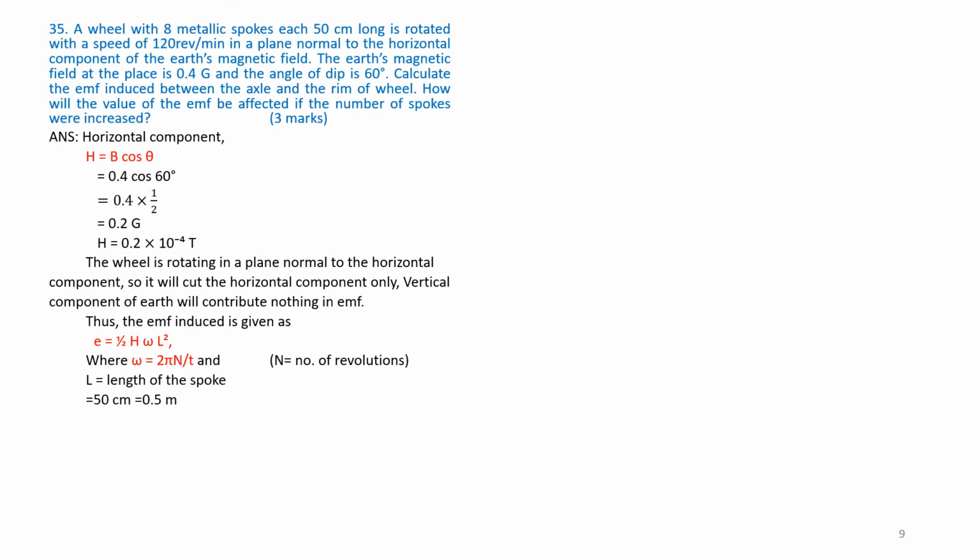Therefore, L is given as 50 centimeters, that is equal to 0.5 meters. Therefore, E is equal to half into 0.2 into 10 to the power of minus 4 into 0.5 whole square into 2 into 3.14 into 120 by 60. Therefore, E is equal to 3.14 into 10 to the power of minus 5 volts.